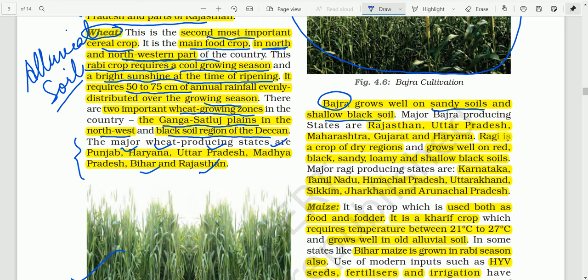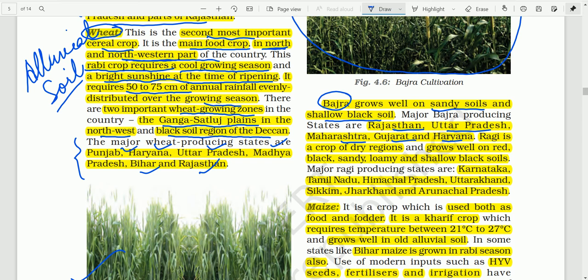It can be grown in the sandy soils of the Rajasthan desert, and also in the shallow black soils. Major bajra producing states are Rajasthan, Uttar Pradesh, Maharashtra, Gujarat, and Haryana. These are the important bajra growing areas.